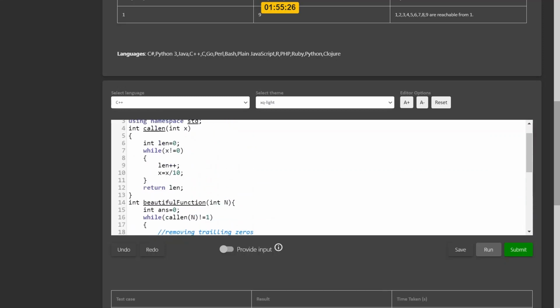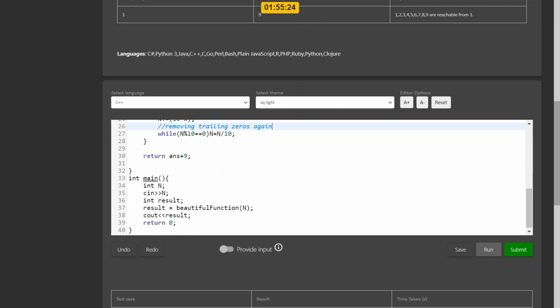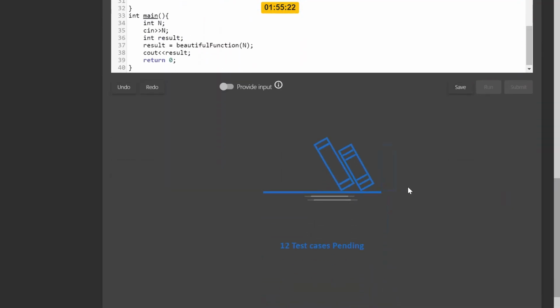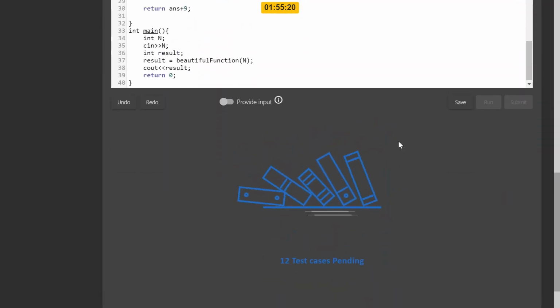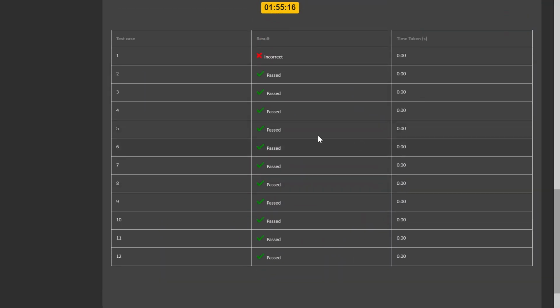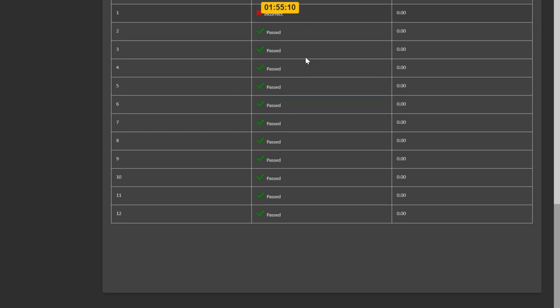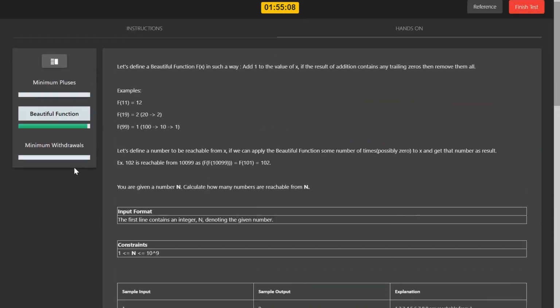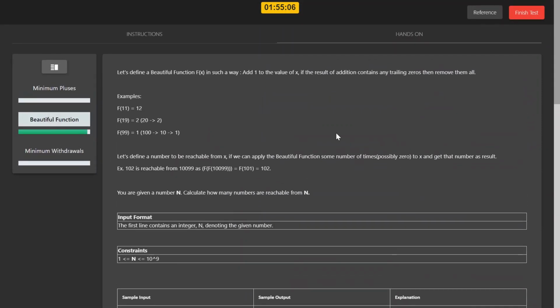Now we will just simply submit it. There are 12 test cases, of which we have passed 11 in total. The first one, I think, is a corner test case. We have passed almost all here. It is 90% accepted.